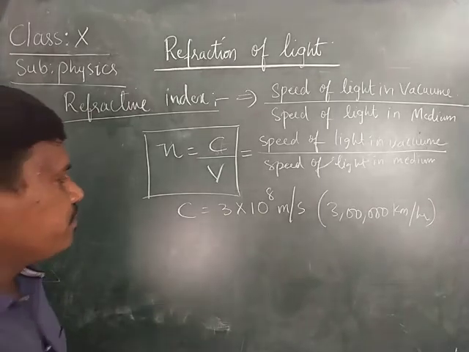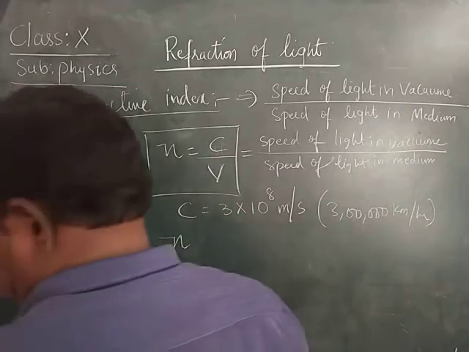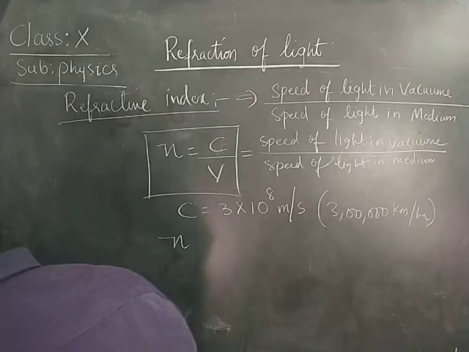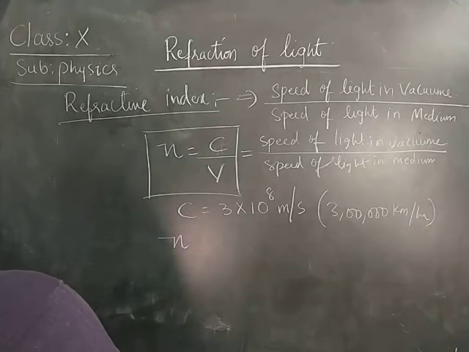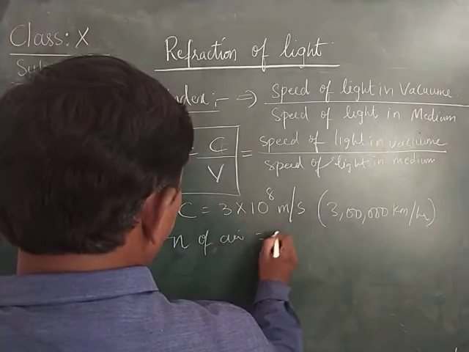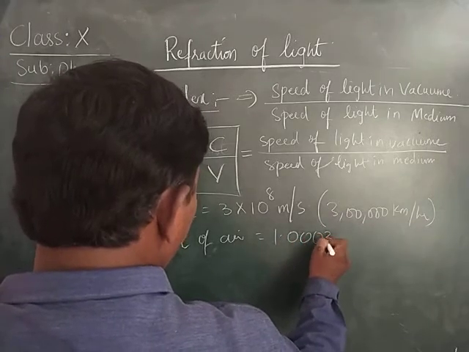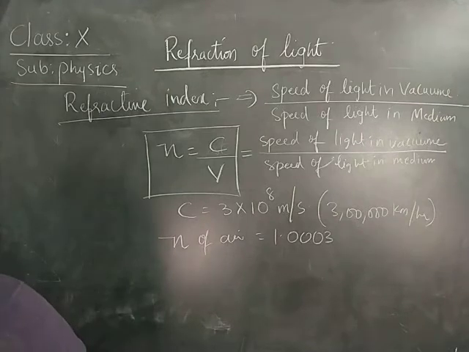Normally, the refractive index of air is equal to 1.0003. It is the refractive index of air, 1.0003, like that.